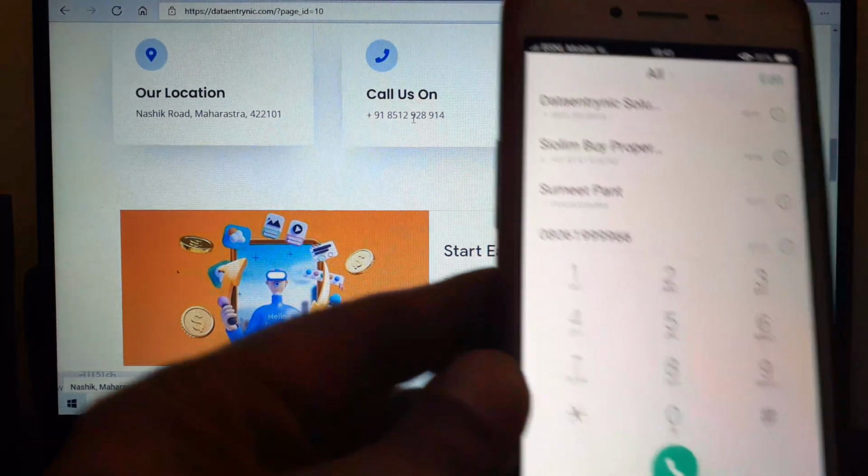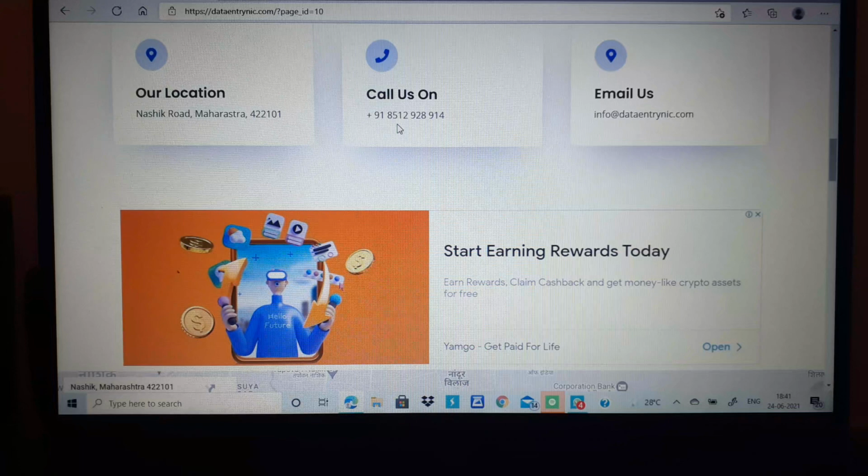So this is what will happen: once you have paid them and they know your number, they will not pick up your phone.